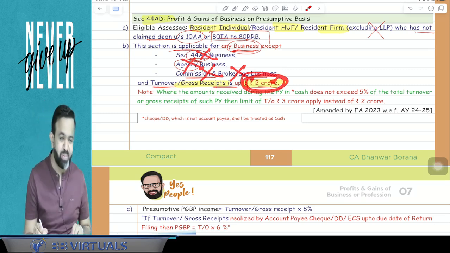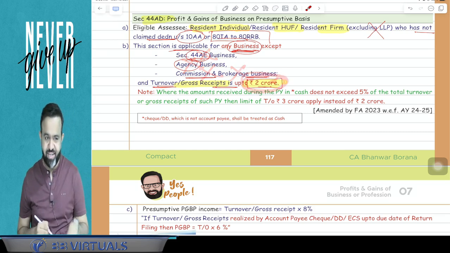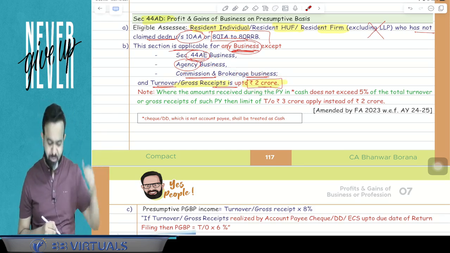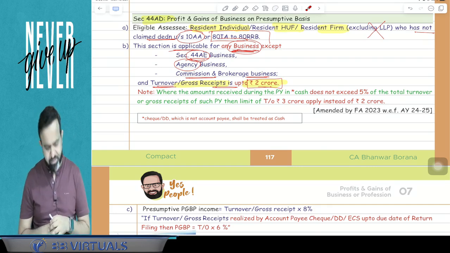But guys, there is one amendment. And you have to check this amendment. And you have to remember this amendment, because in examination, ICAI will cover this question. There is one note given.